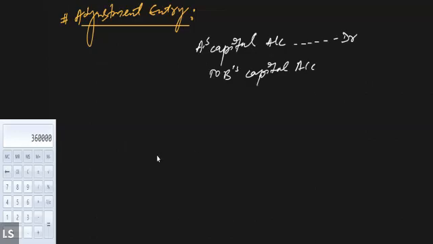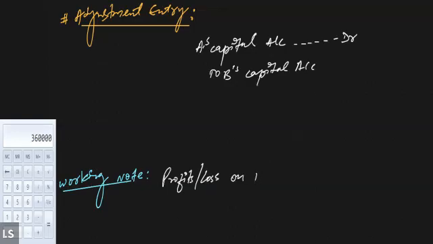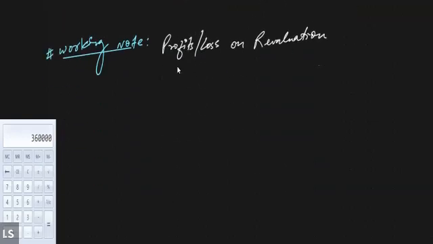Is that right? Yes, sir. So for that purpose, we have to prepare one more extra working note. Working note for what purpose? For finding out the profit or loss on revaluation of the assets and liabilities. On account of the revaluation, it is happening.